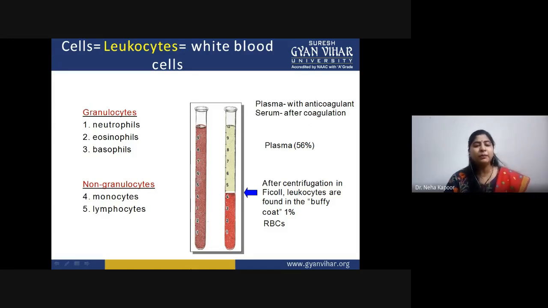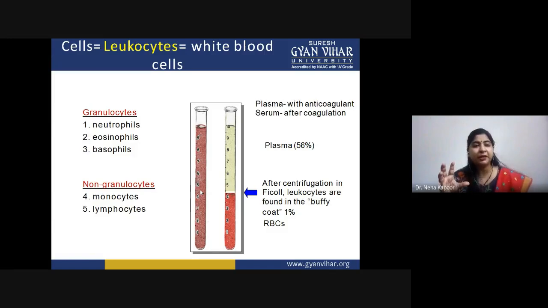If you normally conduct an experiment in the lab by taking blood and you want to separate different types of cells, then we use Ficoll reagent. In that case, if you centrifuge the cells inside the reagent, the leukocytes would form a buff-colored layer, the buffy coat, and the rest of the content is mostly plasma, because the maximum amount in our blood is plasma, around 56 percent.